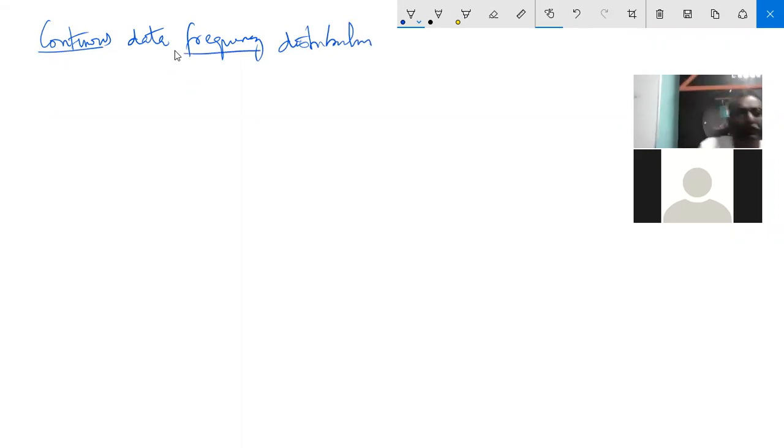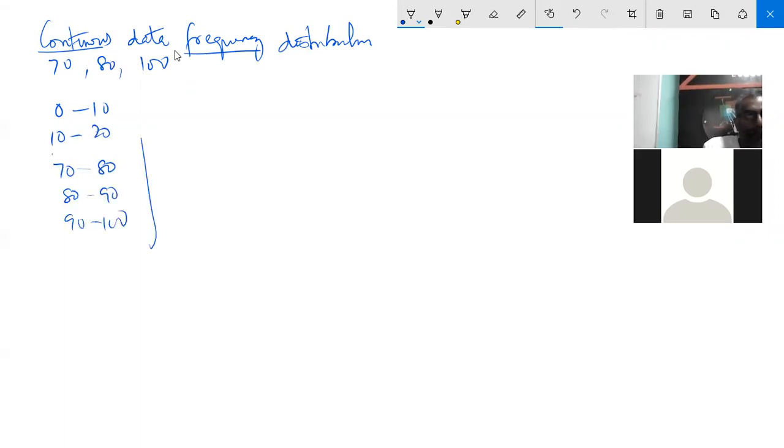What do you mean by continuous data? Instead of giving point data like 70, 80, 100, you are giving a range of classes: 0 to 10, 10 to 20, like that, 70 to 80, 80 to 90, and 90 to 100. This is becoming the class. Now you are given the frequency: this was 6, this was 3, this was 2.